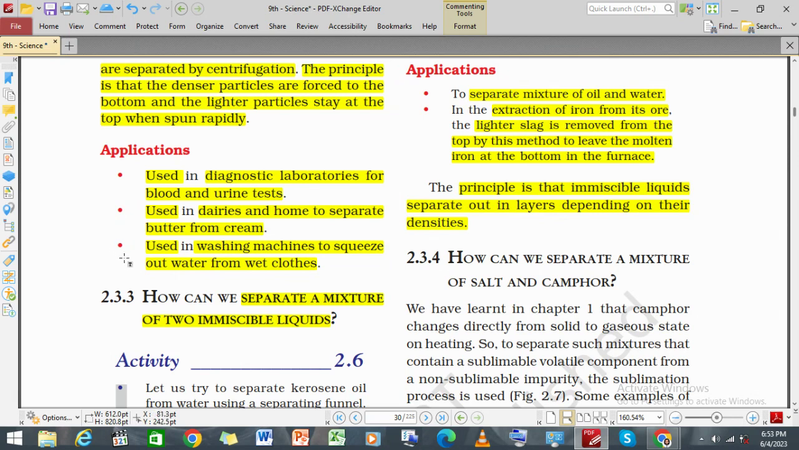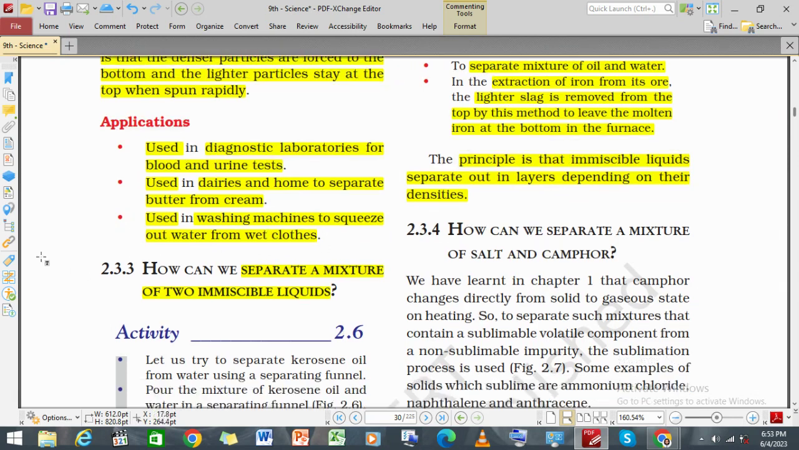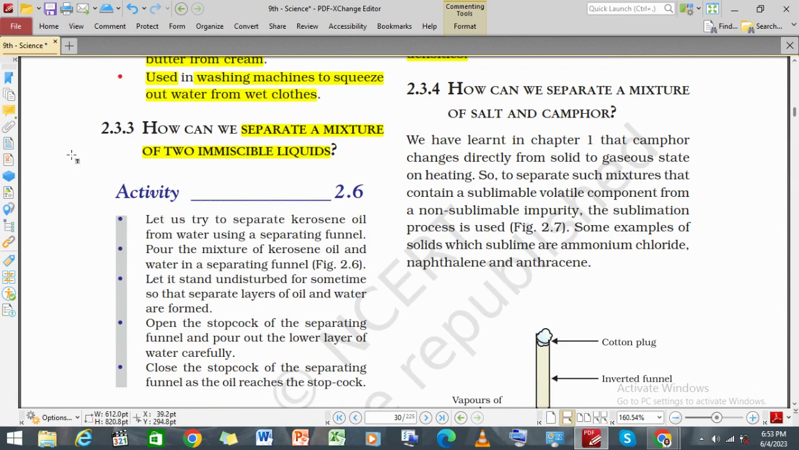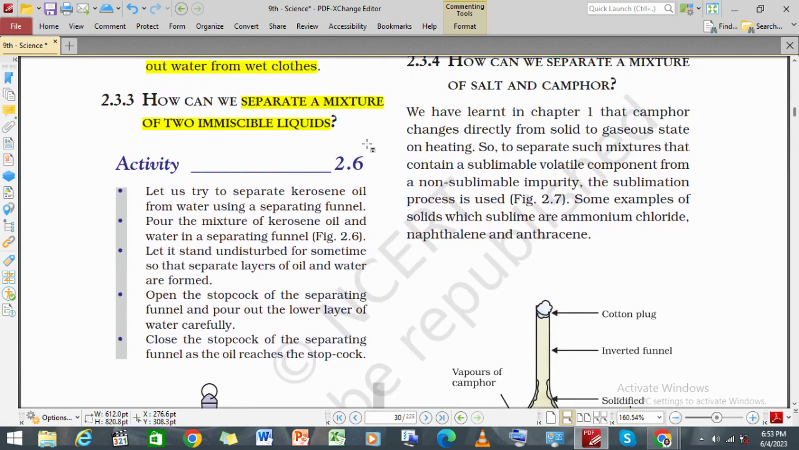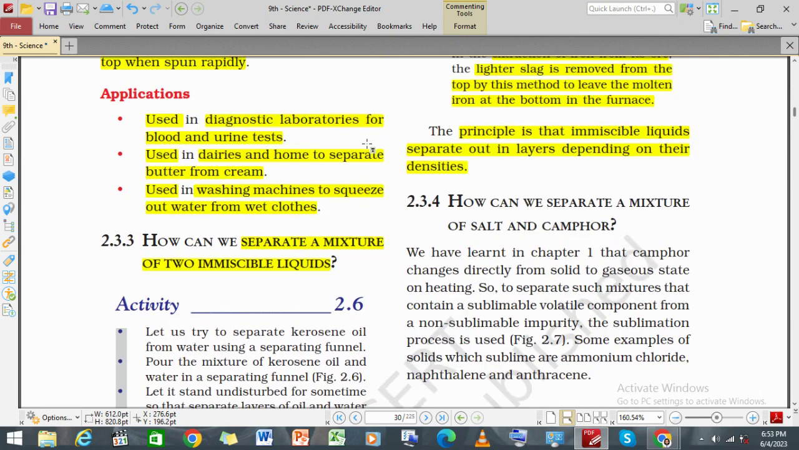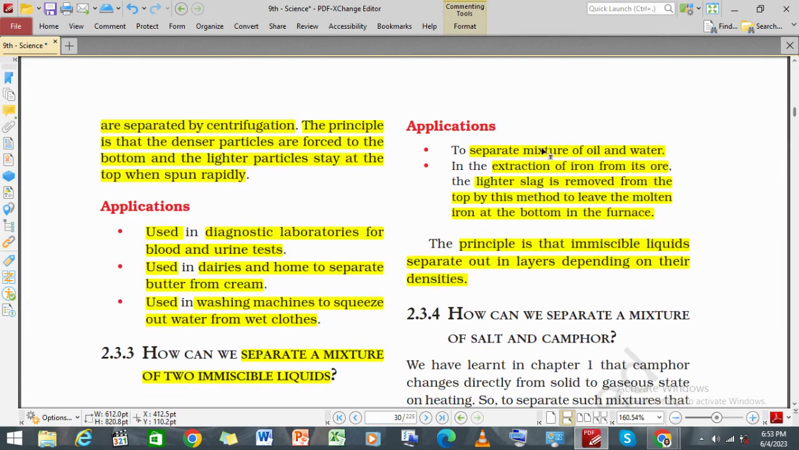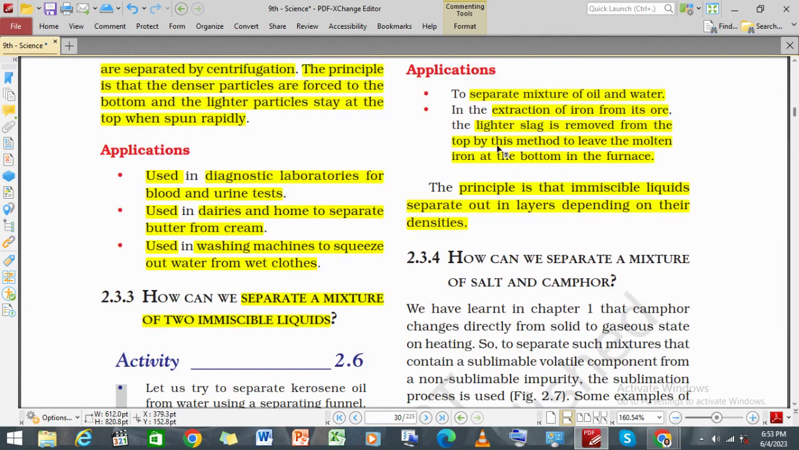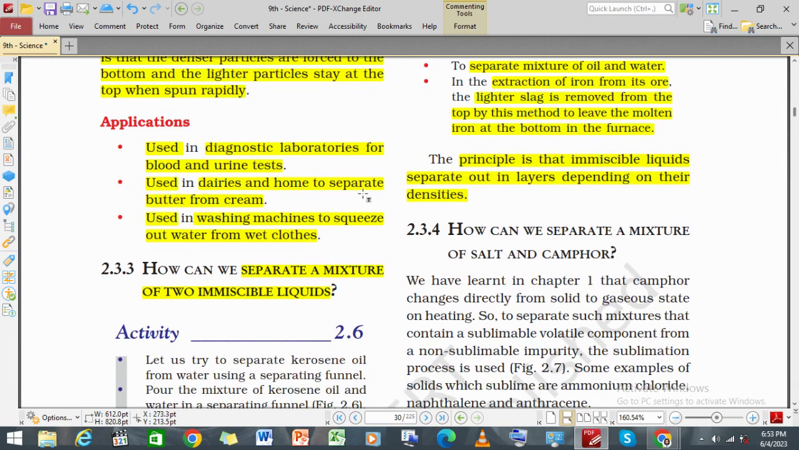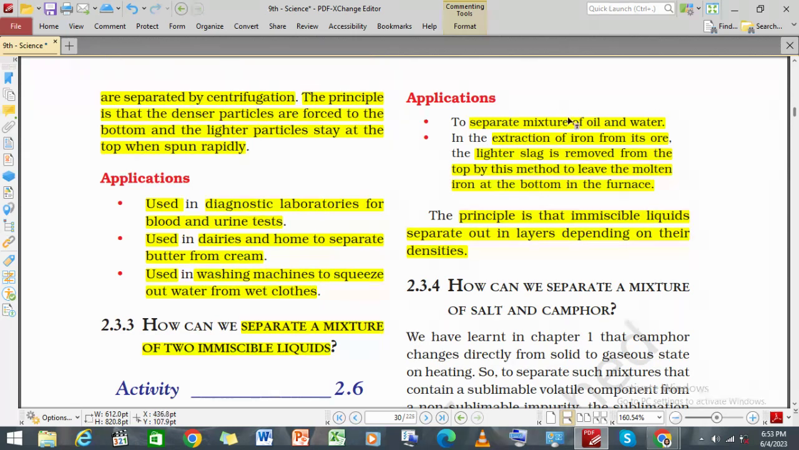Along with that, we also use the same thing in washing machines, to squeeze out the water from the wet clothes. How do we separate a mixture of two immiscible liquids? To separate a mixture of oil and water, that means two immiscible liquids, we can use the same techniques. Extract the iron from its ore,